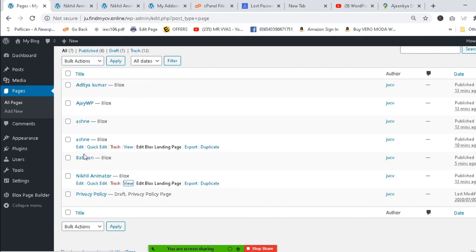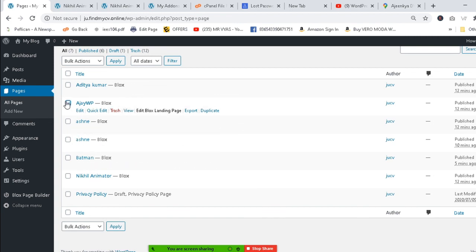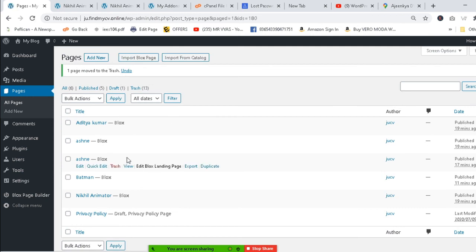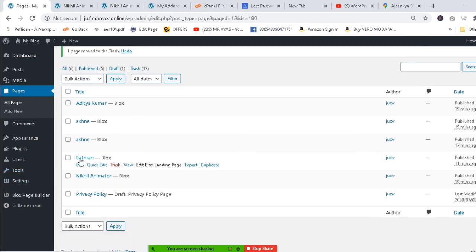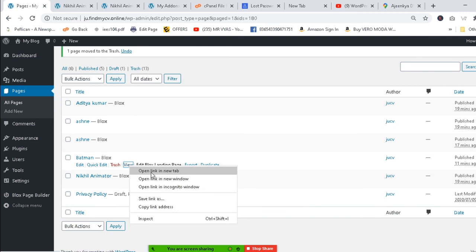So this is the way you have to do something like this. If you want to delete some other pages, like suppose I don't require this one. Aditya has created the pages, Ashan has created the pages, Ajan has created two pages. Do not create this one. If you don't require other pages, you can go and delete them also. I'm not going to delete this one, but select this one and you can move it to the top, because if I find two names of the same student, I will definitely delete one. Let me check these pages also.